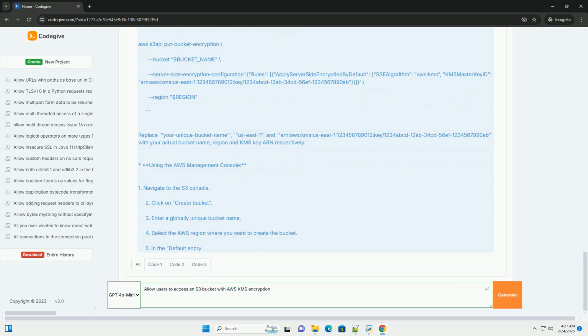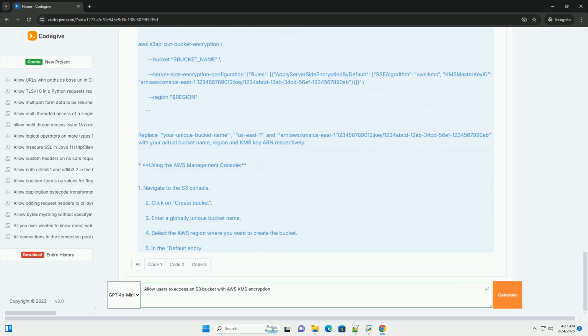Complete example script, bash. This script automates the entire process of creating the resources and configuring permissions. Important: replace the placeholders with your actual values. Running the script: 1. Save the script to a file, for example setup_s3_kms.sh. 2.